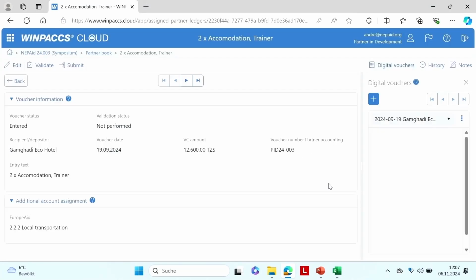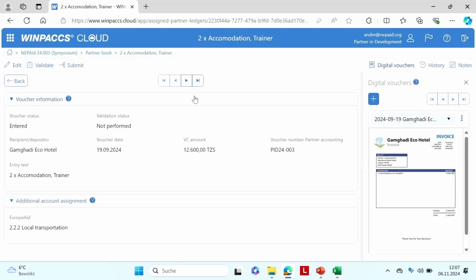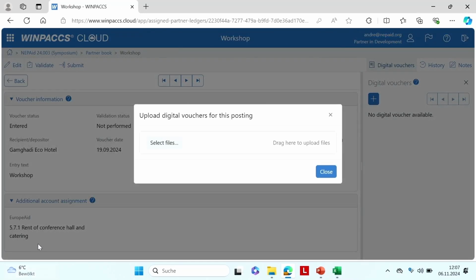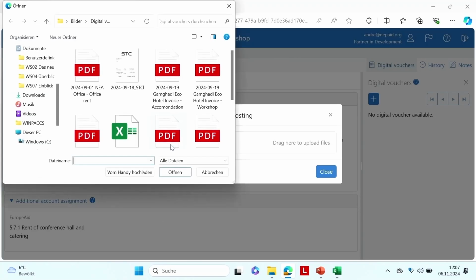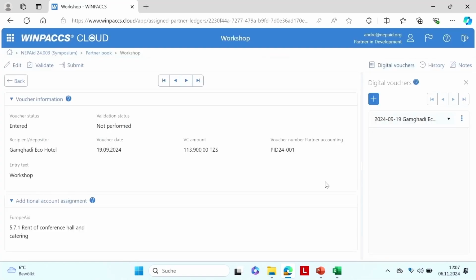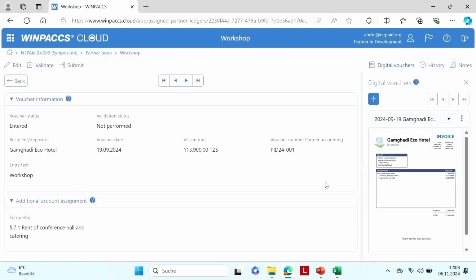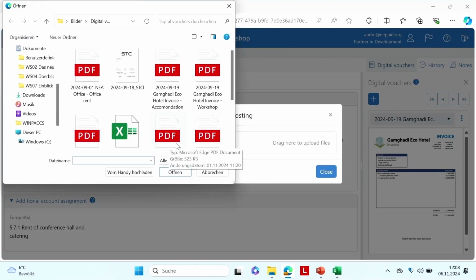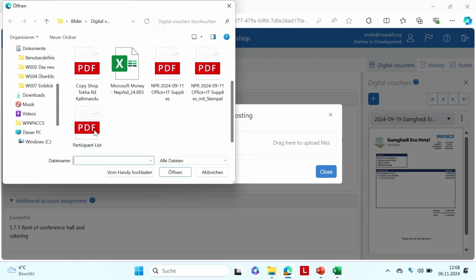And then I close, have the accommodation here, and I can turn to the next one, add digital vouchers. This is rent of conference hall. That's dangerous because we need a supporting document saying this is the workshop. And learning from this morning's session, they will refuse it when it's only the invoice. They want a participant list, so I add a second digital voucher if I have not created one file, and search for the participant list, which is here.